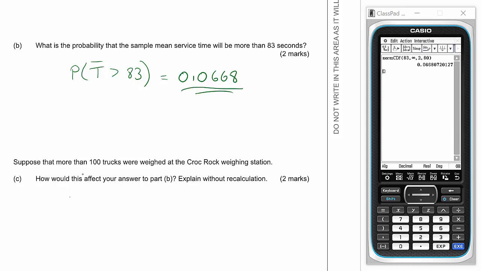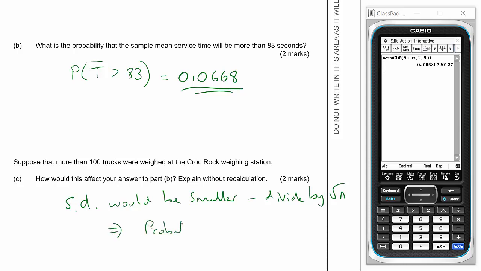Okay. Suppose that more than 100 trucks were weighed at the Croc Rock weighing station. How would this affect your answer to part B? Explain without recalculation. Well, the standard deviation would be smaller because we divide by root n, and that implies the probability is smaller. And that's just because it changes the shape of the distribution. The distribution would be less spread out.